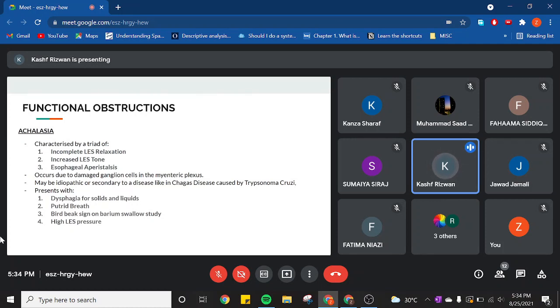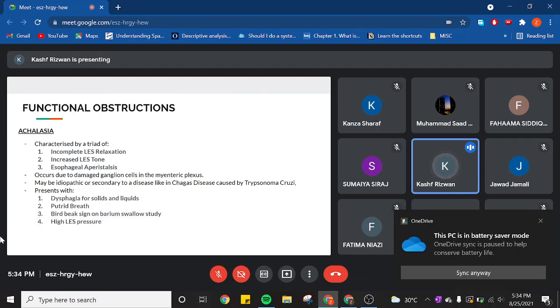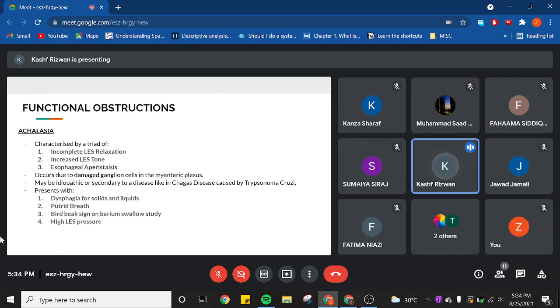So, damage to those will obviously cause problems, because the myenteric plexus is basically responsible for your bowel motility. It is also responsible for relaxing the lower esophageal sphincter and also responsible for peristalsis. Any problem with the myenteric plexus or the cells associated with it will cause problems with all of its functions. It can also be idiopathic or secondary to a disease like Chagas. Just need to remember the name of Chagas disease. They sometimes ask, or they don't usually.